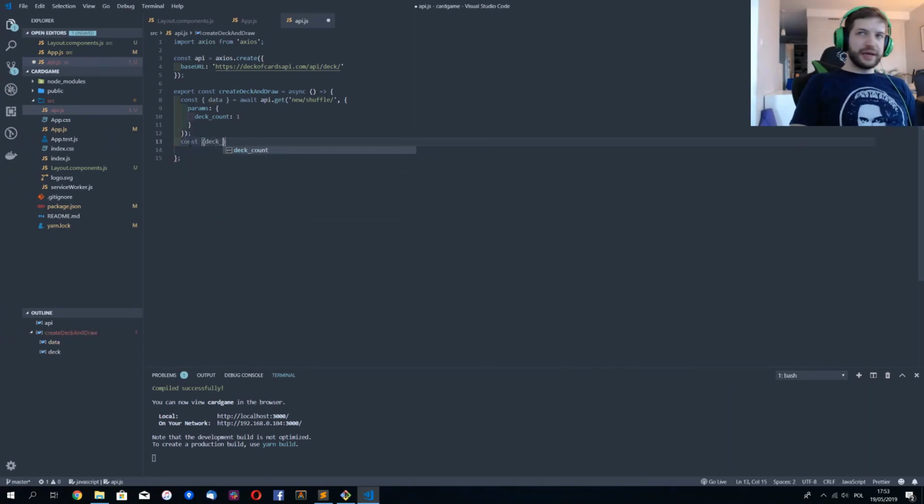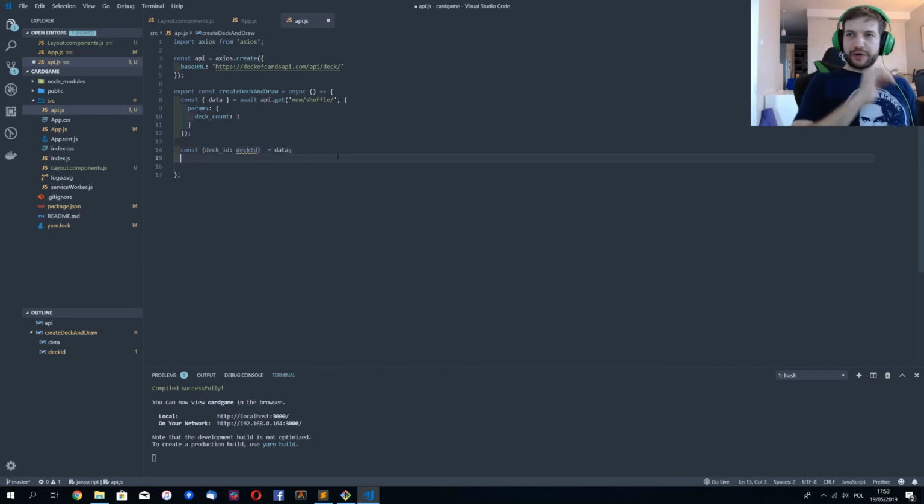It's deck_id. I will rename it to deckId. It's coming from data. I don't really like this kind of naming when you have the underscore. I don't know why they use it. Maybe there is a reason. I prefer to always use camel case. Okay, let's do another request.